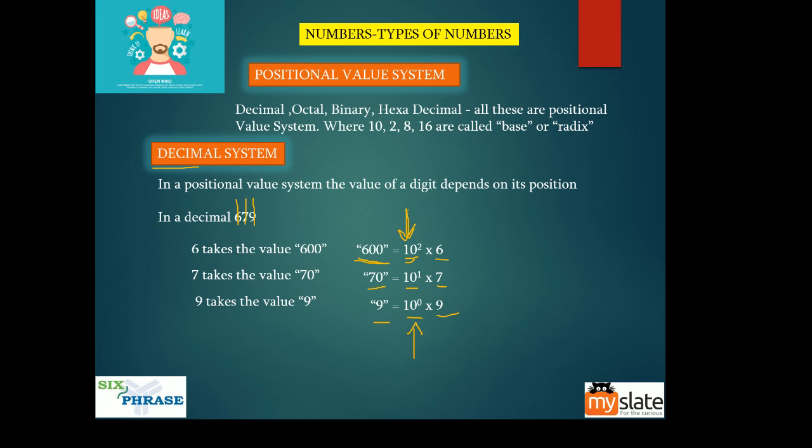This number 10, we use 10 here because the base of the decimal system is 10. For example, in the octal system, we'll use 8, because we have 8 symbols there. In the hexadecimal system, we'll use 16. In the binary system, we'll use 2. So the base of a system decides what number goes here. For a decimal system, the base is 10.